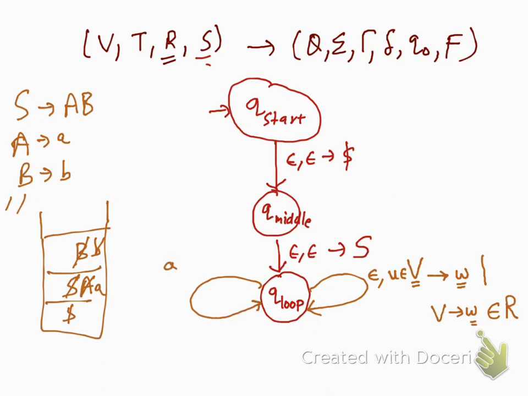if you see a terminal here, and if you see the same terminal there on your stack, you can actually pop that. So here your a belongs to your terminals. So this holds for any terminal. And when do you come to the final state? Let's say Q final. You come to the final state when you see a dollar in your stack, right?